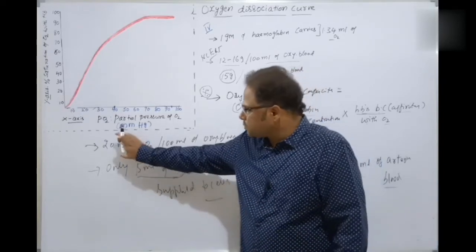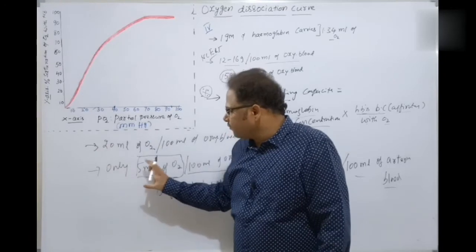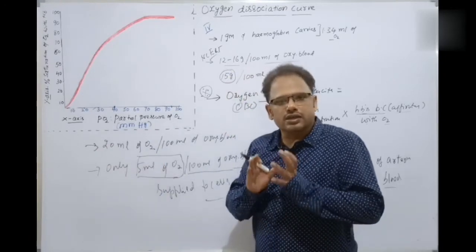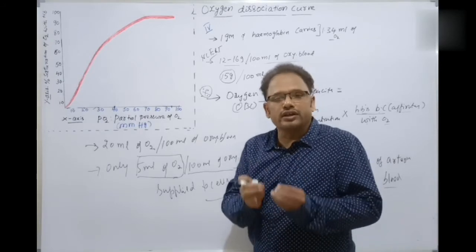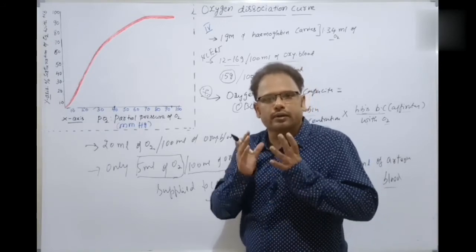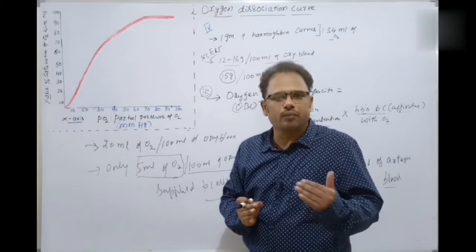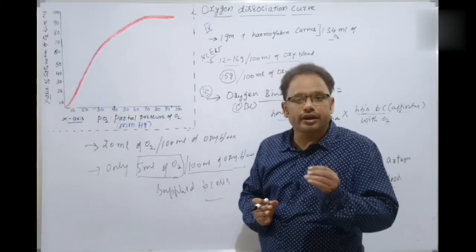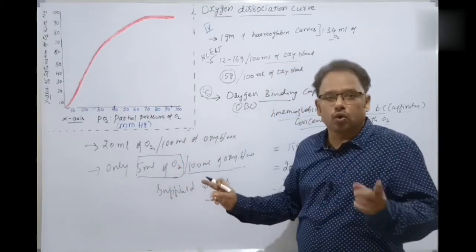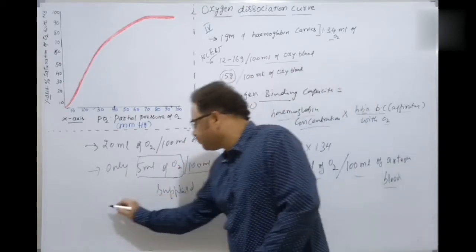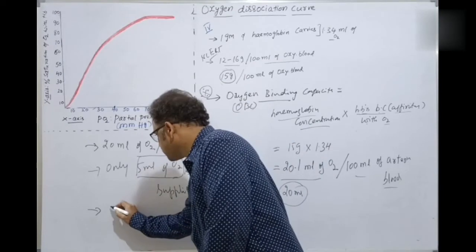That is, if you take this as 100%, only 25% of oxygen from the hemoglobin is actually delivered to the cells for metabolism. 100 minus 25, how much? 75%. Literally, 75% of oxygen bound with the hemoglobin is still present in the venous blood.